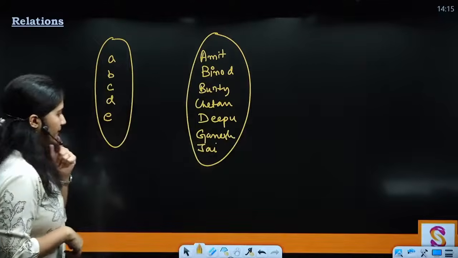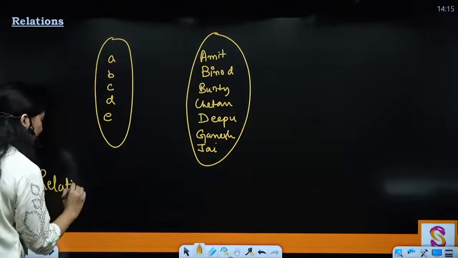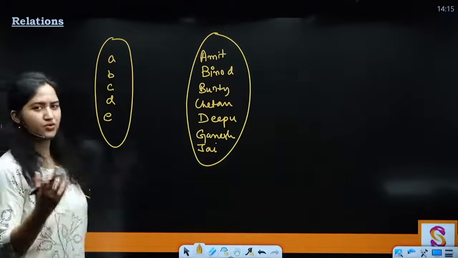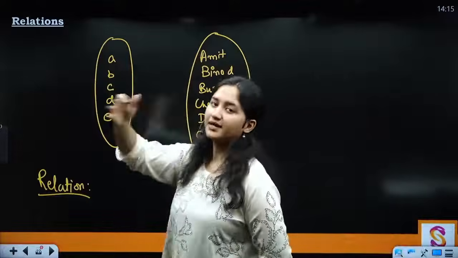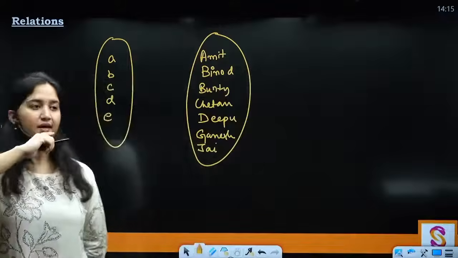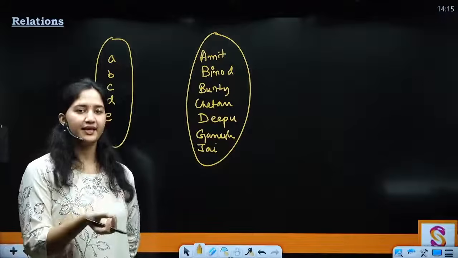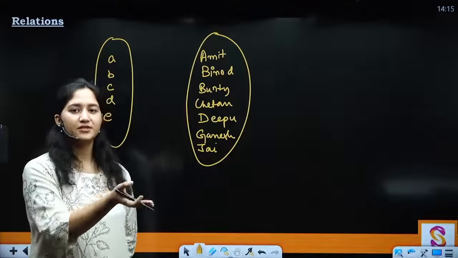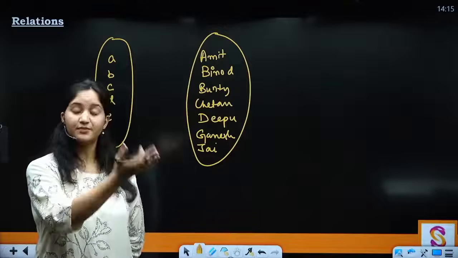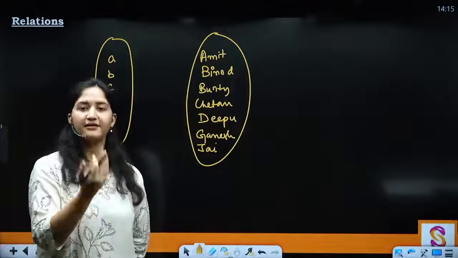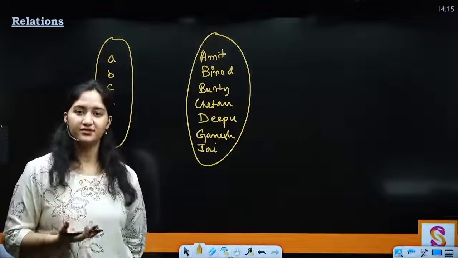Okay. Now I'm defining a relation. अब relation को ऐसे नहीं लेना है, कोई mathematical terms मत सोचो, ऐसे ही सोच लो आपके भाई के साथ में आपका relation है, आपके चाचा जी हैं, आपके बुआ जी हैं, आपके aunts हैं, uncles हैं, you have cousins, you have nieces, nephews and all of these are relations. Basically there is a rule, right? If I am saying that ये मेरे मामा हैं, right? Or if I'm saying that this person is my paternal uncle, so what does that mean? That person is my father's brother, right? And father's father is going to be my grandfather or paternal grandfather. Clear? So there are certain rules by which we have defined these relations, right?